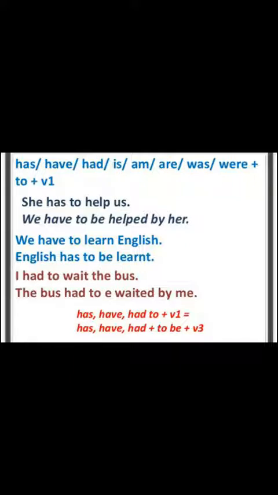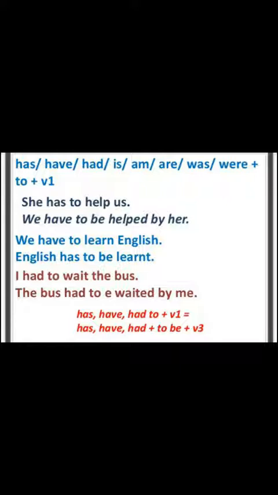Today we are going to discuss active voice and passive voice. Now come to the rule. In active sentences, when has, have, had, is, am, are, was, were, to plus the first form of the verb is given, then you have to change active voice into passive voice.